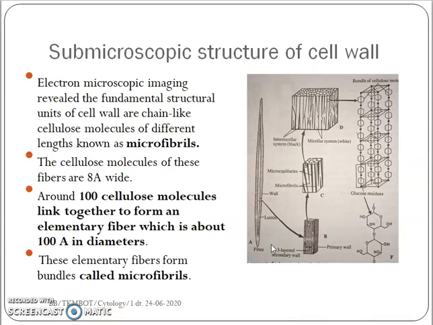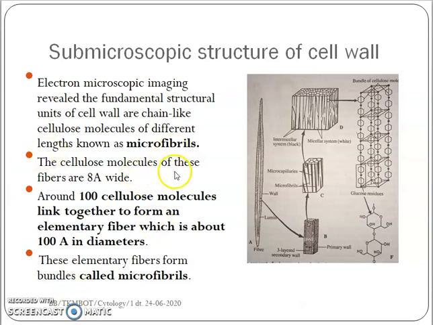And the last part of this discussion is the submicroscopic structure of the cell wall. If you see the electron microscopic image of the cell wall, the cell walls have a microfibrillar arrangement. How is it formed?